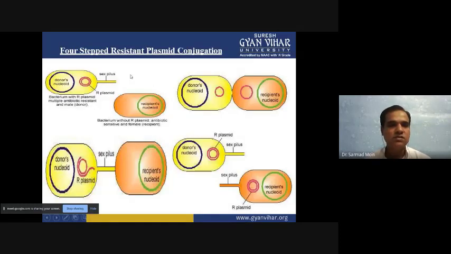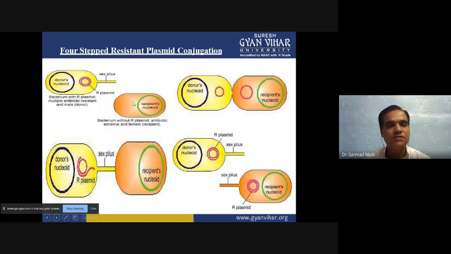This process also finishes in four steps. In the first step, the bacterium having the R type of plasmid, with antibiotic resistance genes present on the plasmid, is the donor.